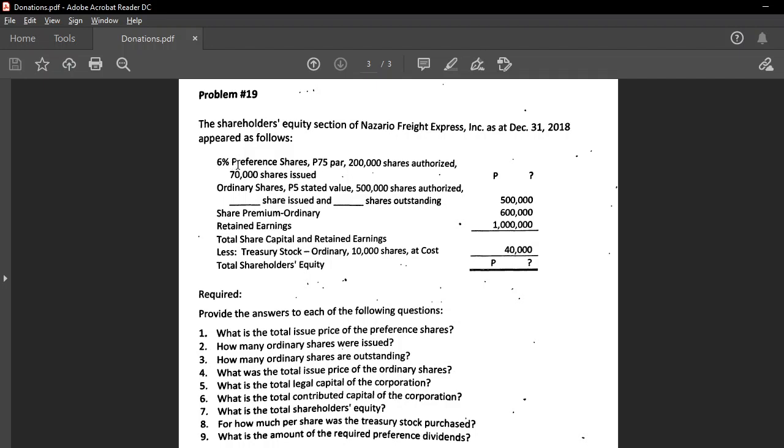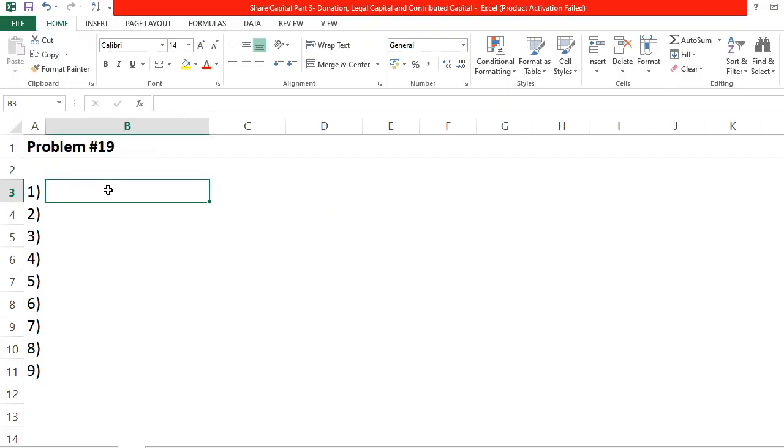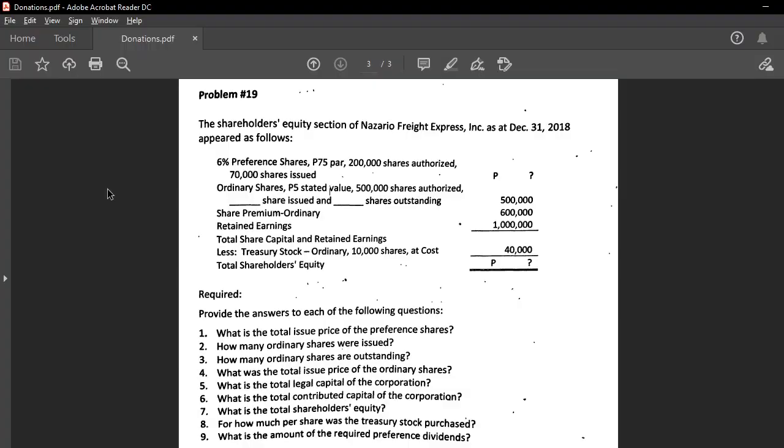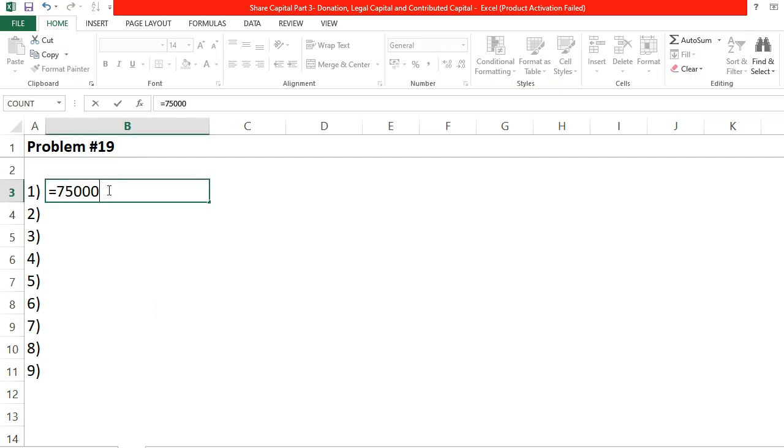Okay? So, how do we compute for that since naka-question mark man siya? So, 70,000 shares issued times the par value of 75. So, ingana lang. So, 75,000 times 70. Pila ba itong iyang par? 75. Okay, 70,000 times 75.